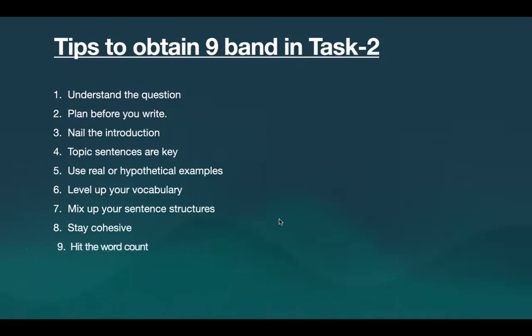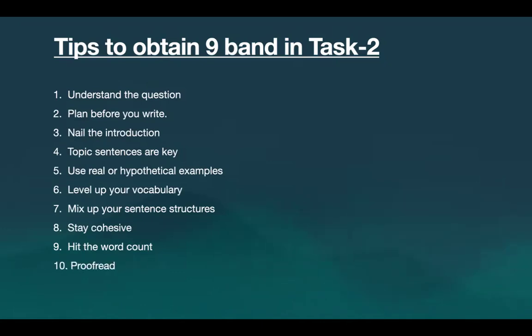It is again important. The next one is hit the word count. Hit the word count, like I told you earlier. Your essay should have a minimum word count, which is 250 words. Try to write between 260, 270, maybe 280, but not more than that. Because if you're writing more, more mistakes will be counted and you will be losing your marks because of that.